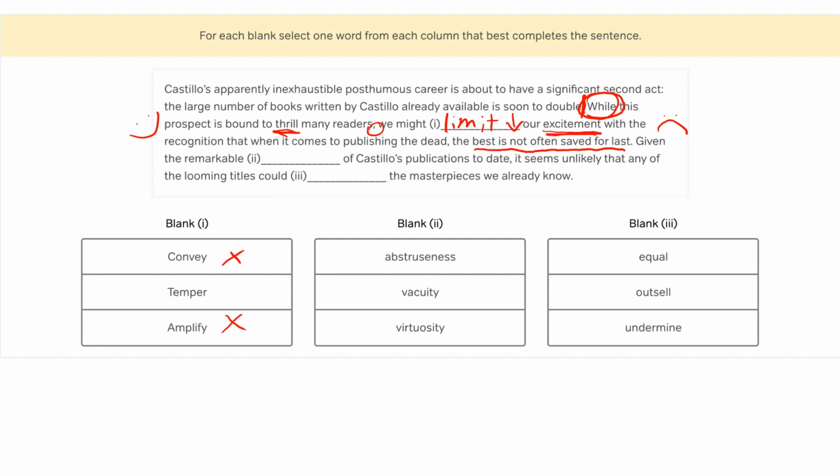The last answer here is temper. Now, temper is a word that has multiple meanings. We can temper chocolate. We can have a temper.